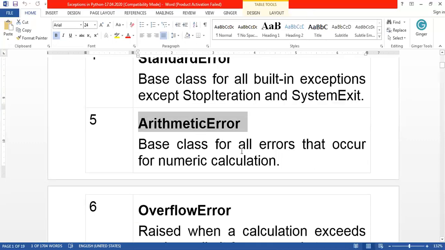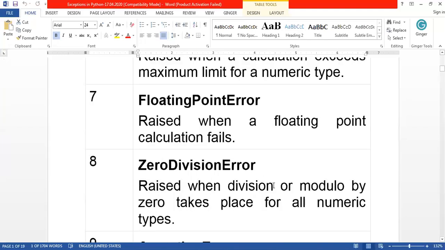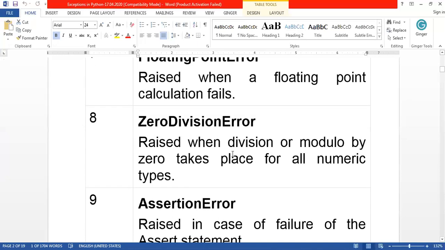There is ArithmeticError, then OverflowError, FloatingPointError, ZeroDivisionError. When ZeroDivisionError occurs: if your denominator is 0, what will happen? If anything is divided by 0, infinity comes, right? In that case, we should not do that because we cannot calculate. It has to intimate the user that the denominator should not be 0.